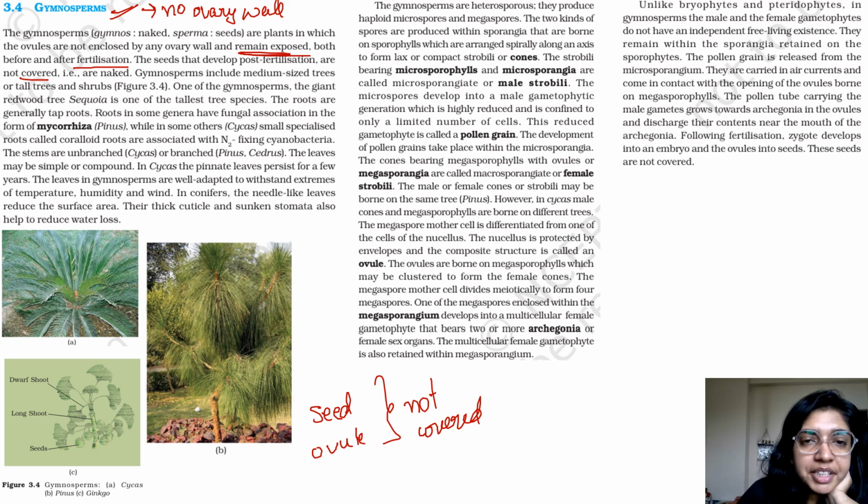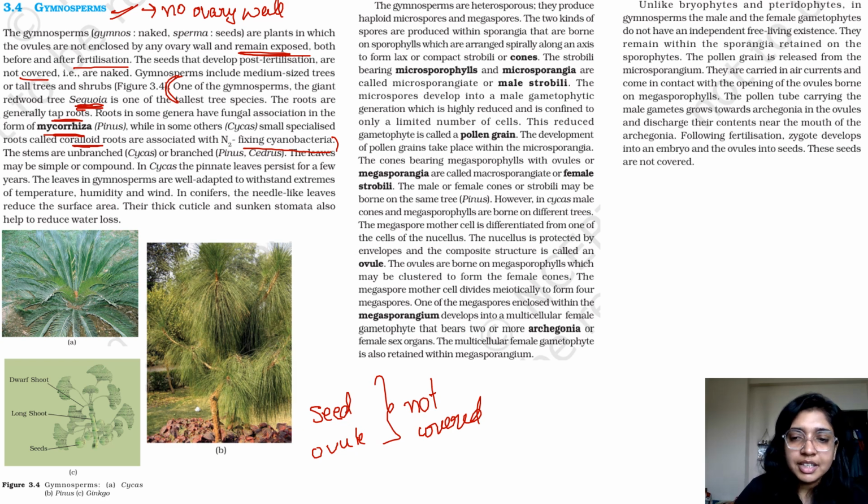So gymnosperms include medium-sized trees or tall trees and shrubs. One of the gymnosperms is the giant redwood, that is Sequoia. So this is an important question. Generally people tend to pick Sequoia under angiosperms, but it is actually a gymnosperm. Sequoia is one of the tallest tree species. The roots are generally tap roots. Roots in some genera have fungal association in the form of mycorrhiza, while in others, small specialized roots called coralloid roots are associated with nitrogen-fixing cyanobacteria.